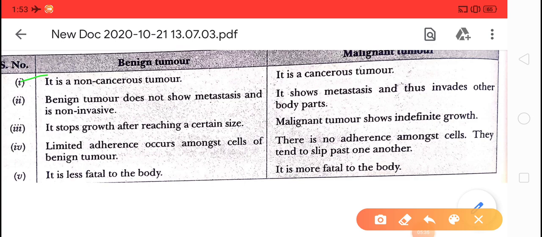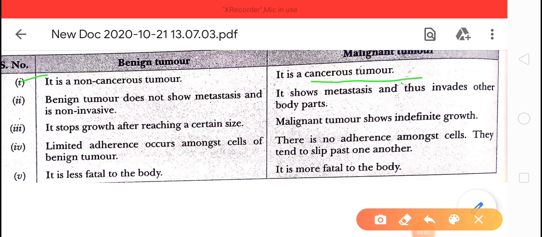They produce less harm to the body. The disadvantage is very little in the case of benign tumor. So it is non-cancerous, it does not spread. The cells do not come out from the benign tumor, but the malignant, that is the cancerous tumor, is not limited.